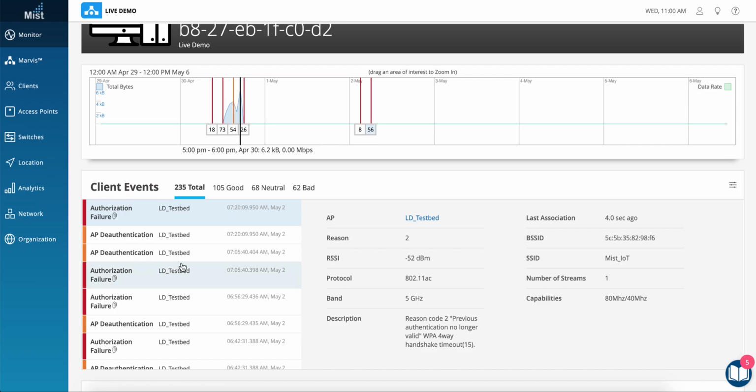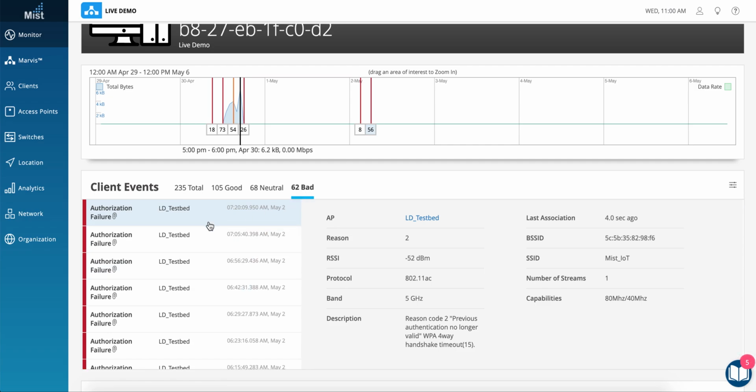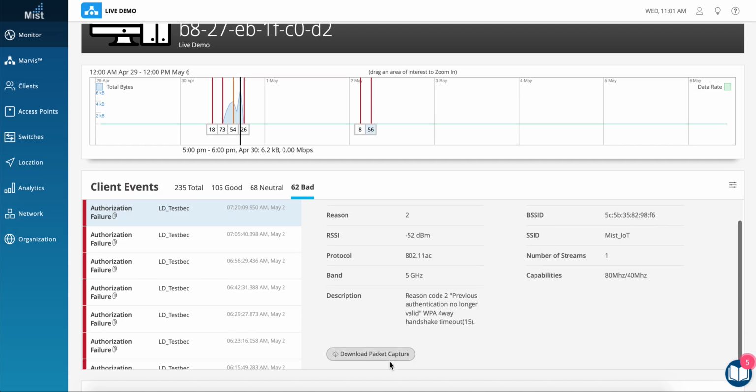So as I said earlier, we are collecting close to 150 state information of every client every minute. And we filter out all the bad events and we even do a packet capture at that particular error situation. So in this example, whenever the authorization failure happened, we have even captured the packet. So this kind of shows the power of Mist platform.